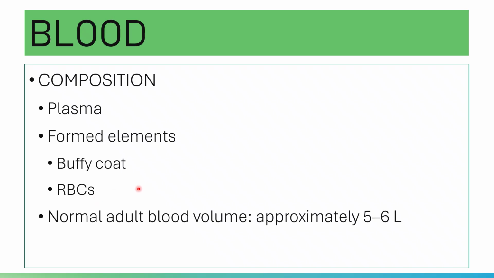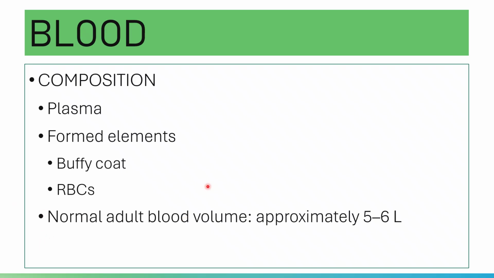Anyway, your buffy coat is made of your WBCs and your platelets. And then, of course, your red cells, otherwise known as your hematocrit. The red cells are responsible for transporting oxygen throughout the body.